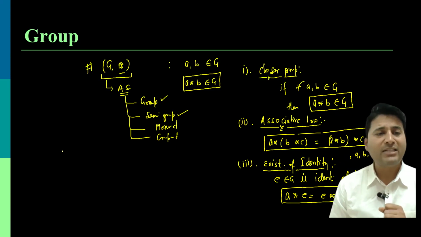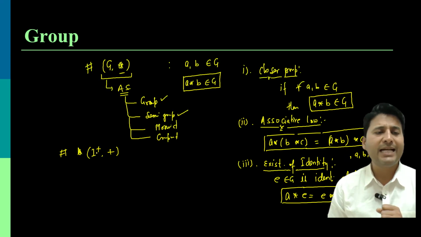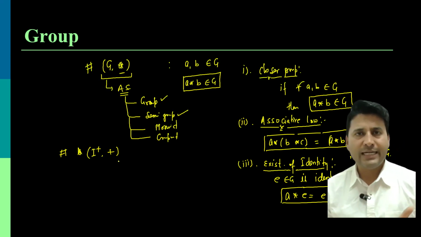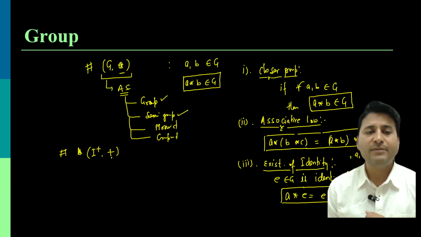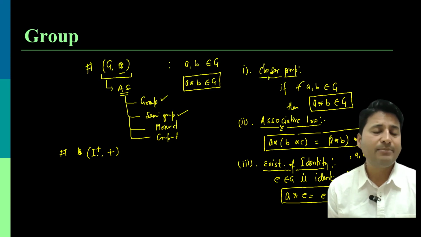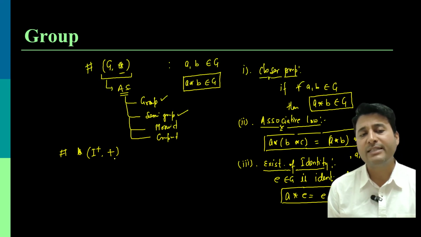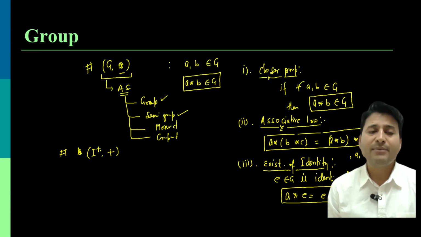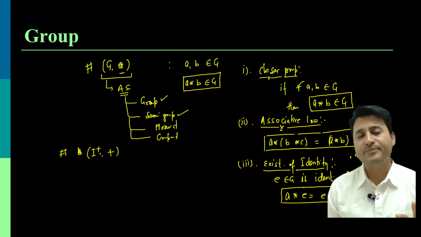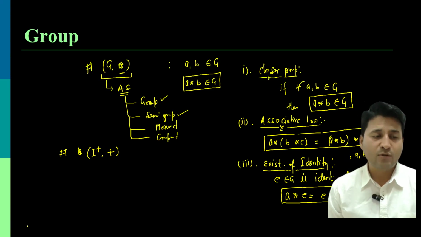Suppose that in place of G, I am taking a set of positive integers, and the operation I am taking is addition, the usual addition that we already know, one of the elementary operations. So, talking about plus in the set of positive integers, I need to specify that I am including 0 too.